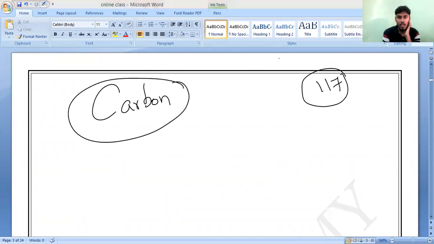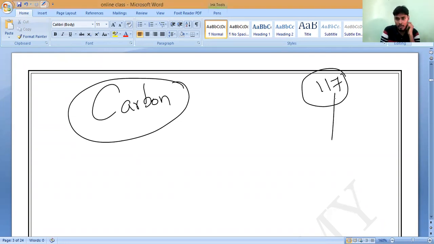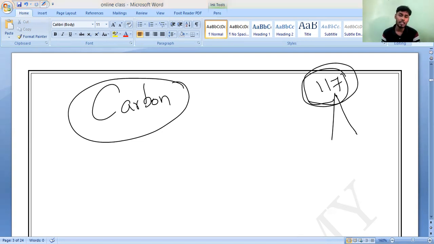Now let me imagine all these elements combine together and form a large number of products, in the sense of compounds, correct or not? Large number of substances, materials and substances they will make. So this is 118 elements. Let them combine in any possible ways, even each element combining 1,000 times. Let it be, no issues. Let's say they are making 100 products, 100 substances. Do you understand, all of you?